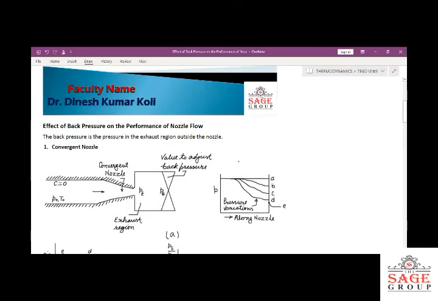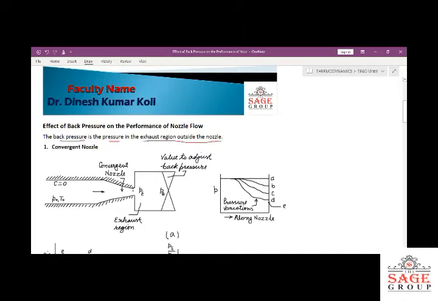First, you should understand what back pressure is. The back pressure is the pressure in the exhaust region outside the nozzle, meaning at the outside of the nozzle, exit side, some pressure exists. As we already know, fluid flow occurs only because of a pressure difference. When the difference exists, only then does the fluid flow from one region to another. So the back pressure is the pressure at the exhaust region.